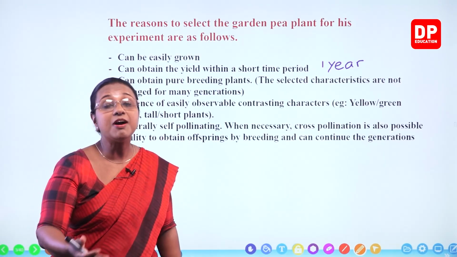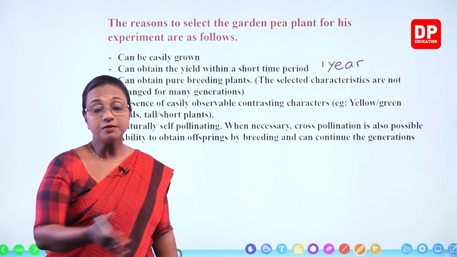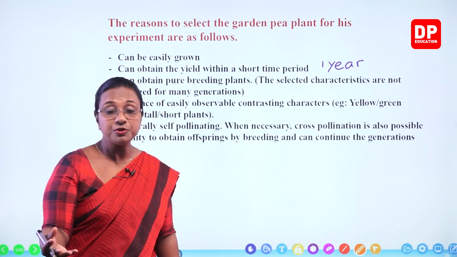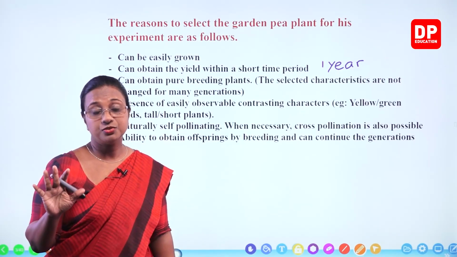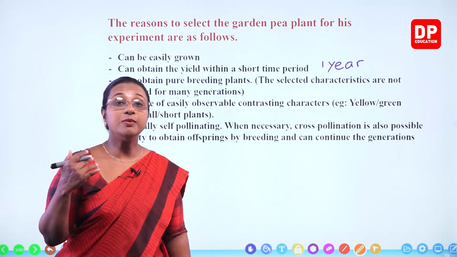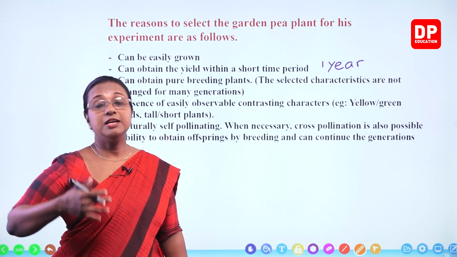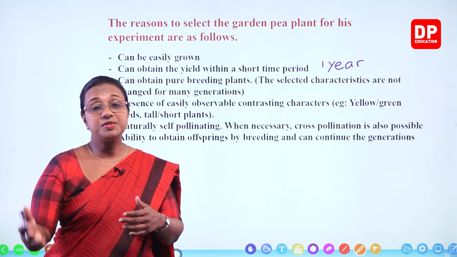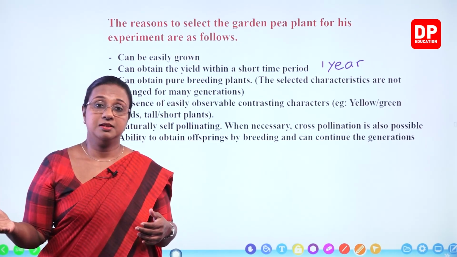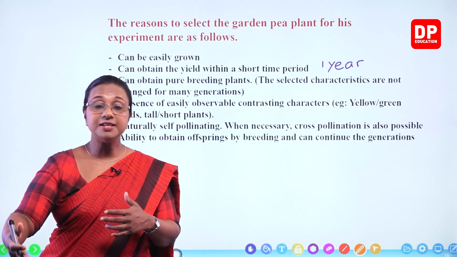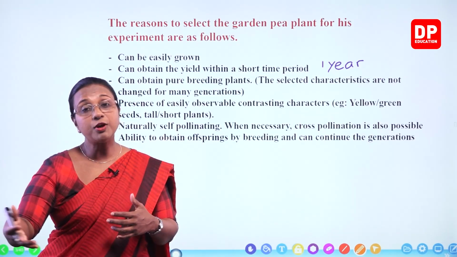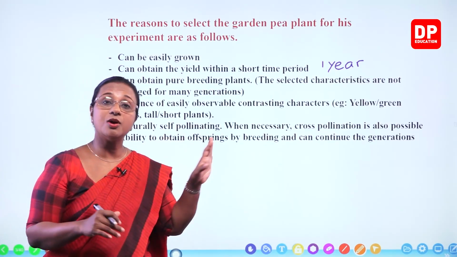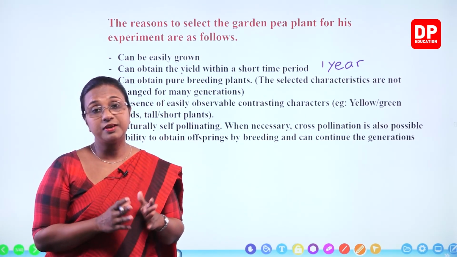So you can see what is being produced. Within a year, you can see the color of flowers, you can see the nature of fruits, all that can be seen. So that is also very important. Now if it was not an annual plant, if the life cycle takes about 10 years, then to get the observation, you have to wait for 10 years. If you want to observe the second generation, you have to wait for 20 years. So that's a very long period of time. So those plants are not very suitable for these types of experiments.